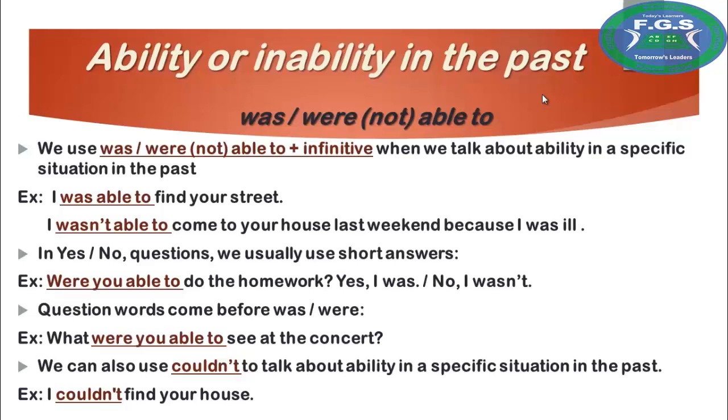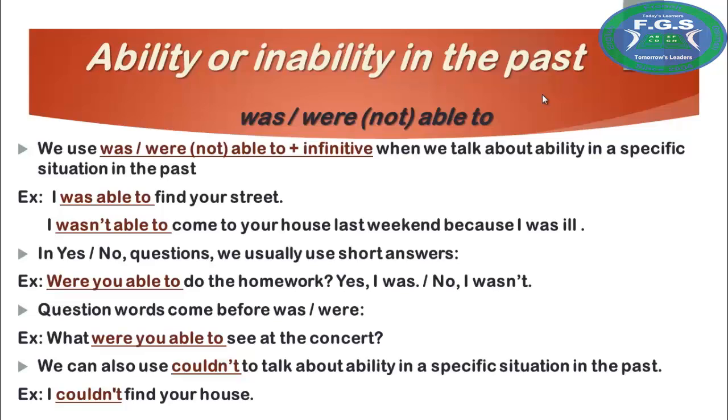In yes no questions, we usually use short answers. Were you able to do the homework? Yes, I was, or no, I wasn't. In question word questions, what were you able to see at the concert? Question words come before was or were.